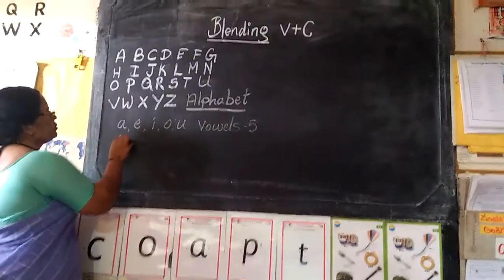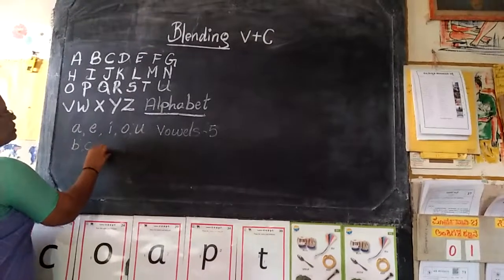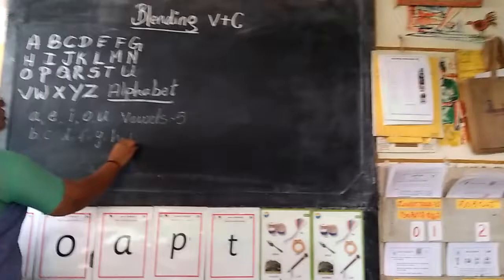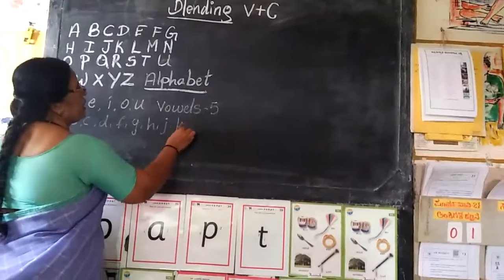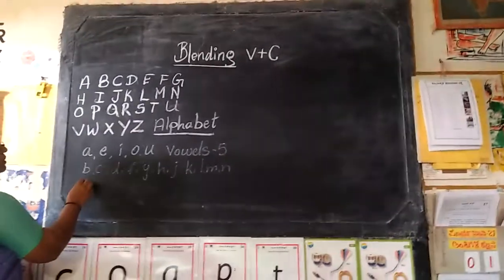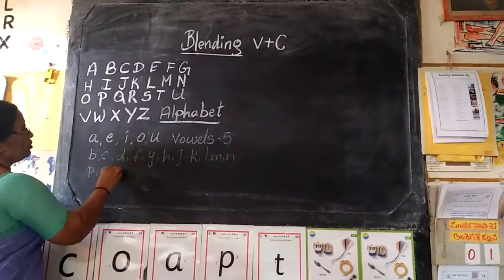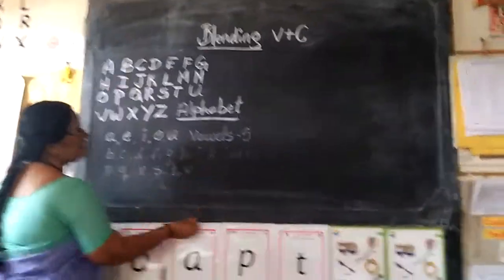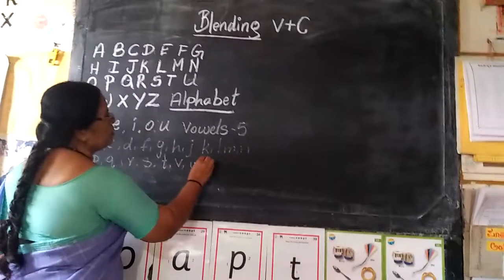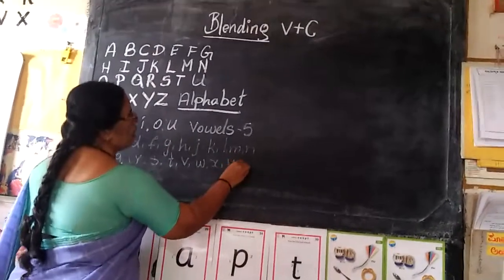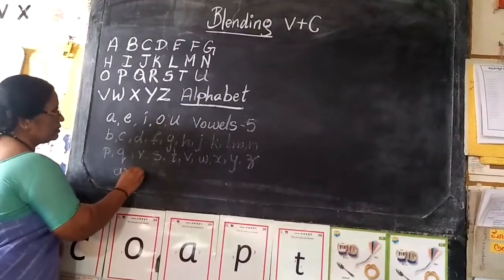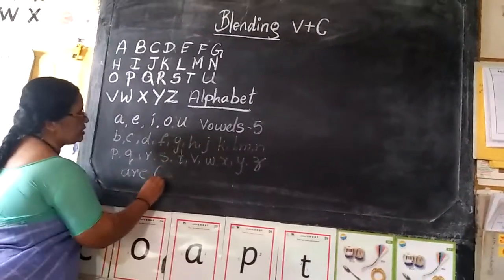And the remaining B, C, D, F, G, H, J, K, L, M, N, P, Q, R, S, T, V, W, X, Y, Z are called consonants.